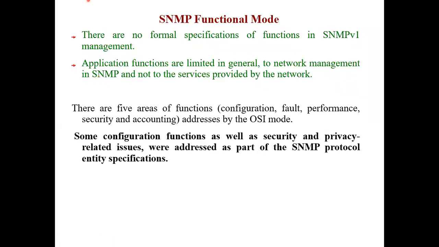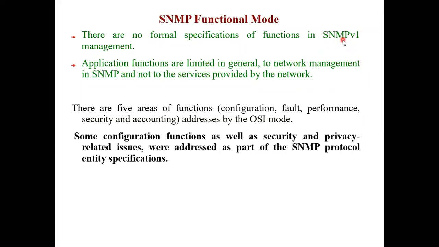Now the last aspect of SNMP is the functional model. In OSI we have seen that FCAPS, 5 functional models were there: fault management, security management, audit management, performance management, configuration management. SNMP says that there is no formal specification of functions in the version 1 management.